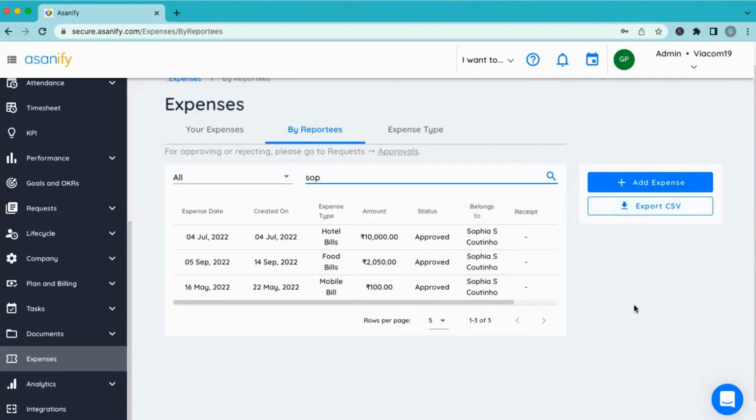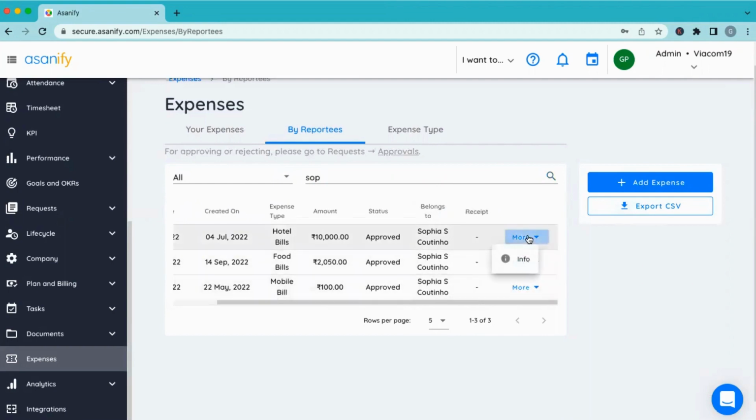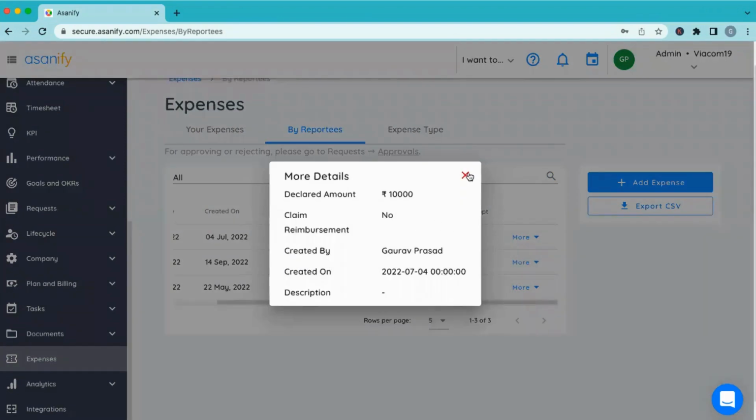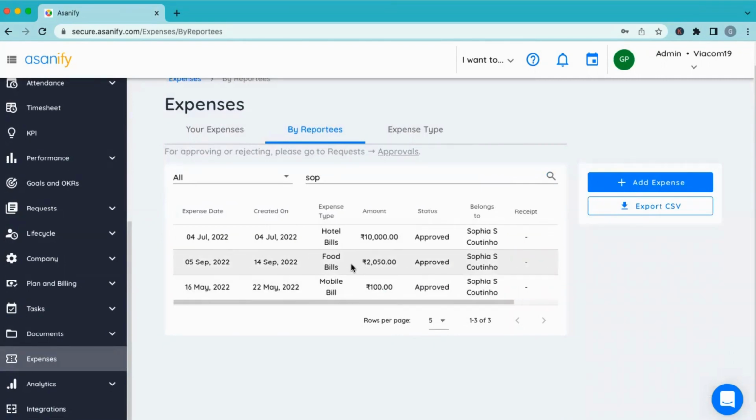Gaurav, can you just scroll to the right? There are a couple of other columns also. It might be helpful for them to see. So if there are any receipts, the attachment will come here itself. And in the info, you can see other information about the reimbursement. And this is a per expense view. If you go to analytics, there is more detail. And as Gaurav was saying, you can export the entire thing per expense as an Excel or a CSV. However, if you want a summary view, which is important when you are doing payroll reconciliation, you can go to analytics, and maybe Gaurav wants to show that.